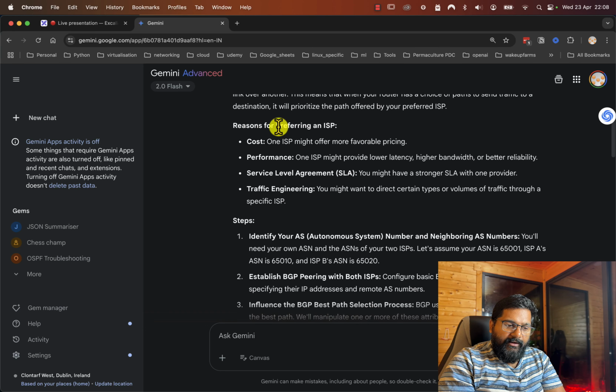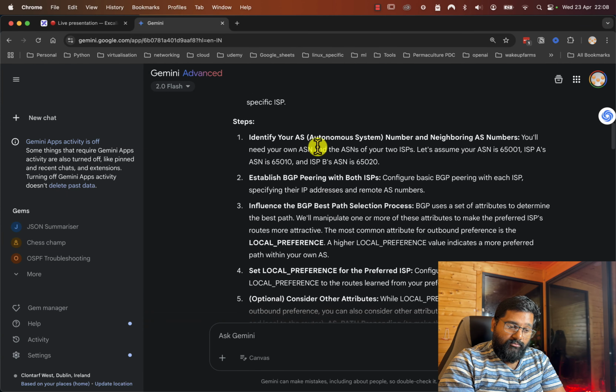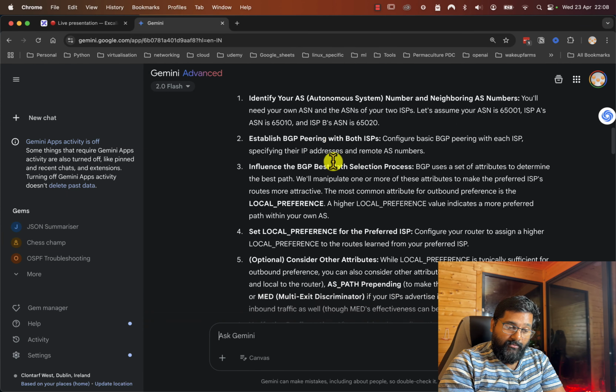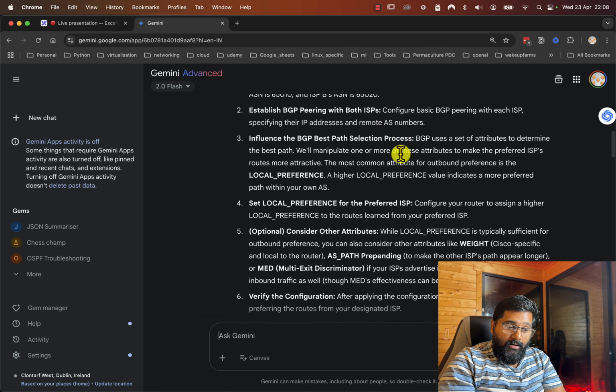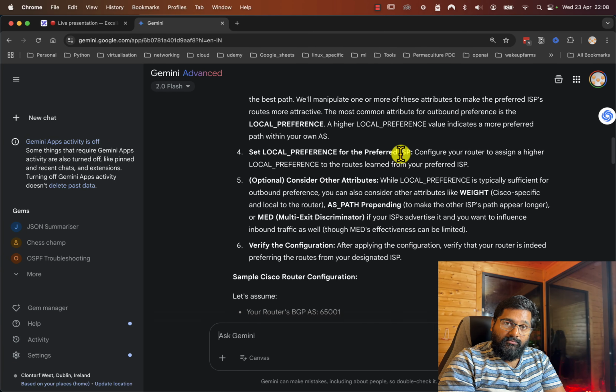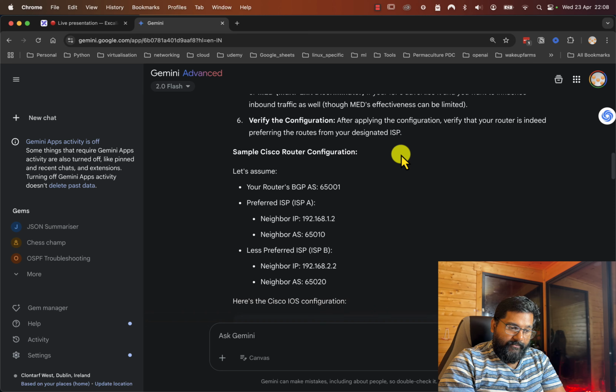Now, the moment we said it is a structured configuration for BGP, if you see, it started with reasons for preferring an ISP, steps, so identify your ASN, which is nice, establish BGP, influence the BGP best path selection process, right? Set local preference, nice. Consider other attributes. So weight, AS path prepending is another classic. Multi-exit discriminator is another classic, right?